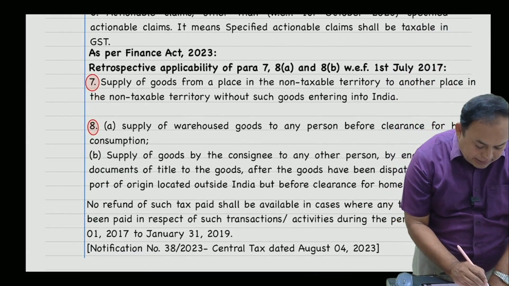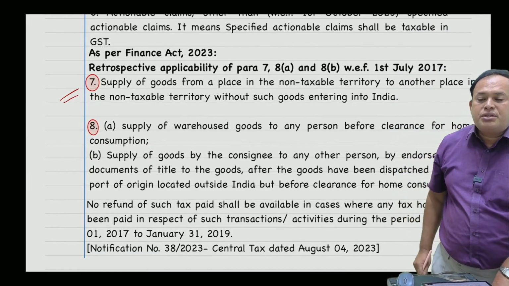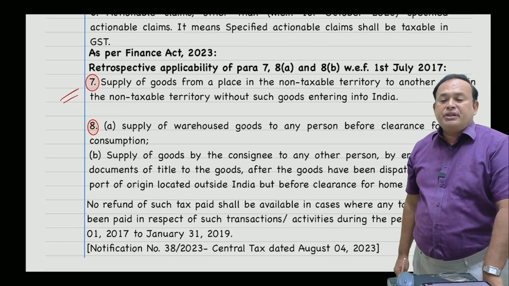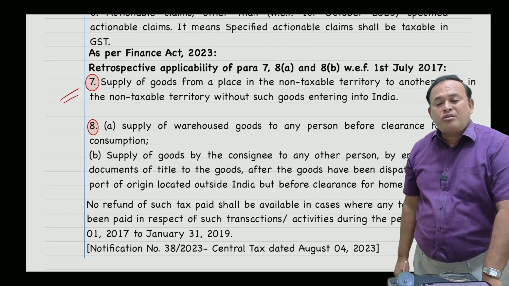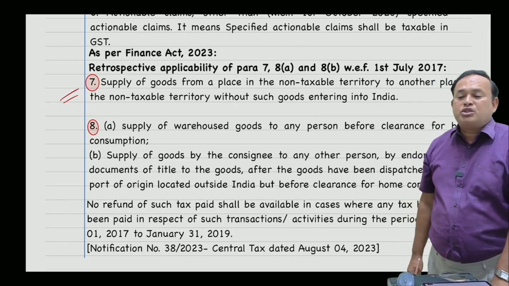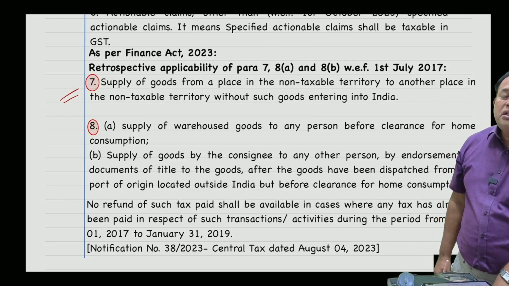This is the supply of goods from a place in non-taxable territory to another place in non-taxable territory without such goods entering into India.